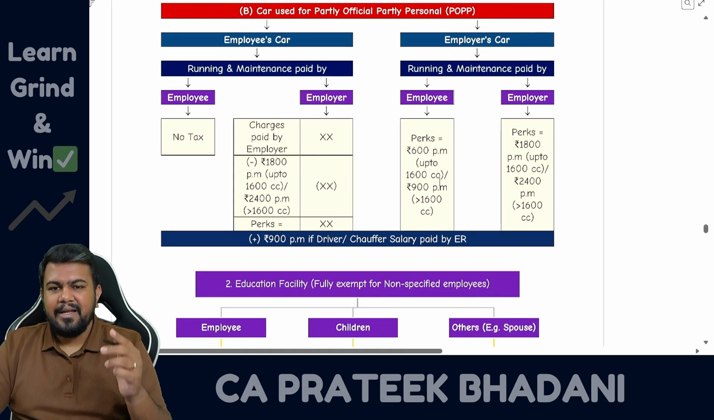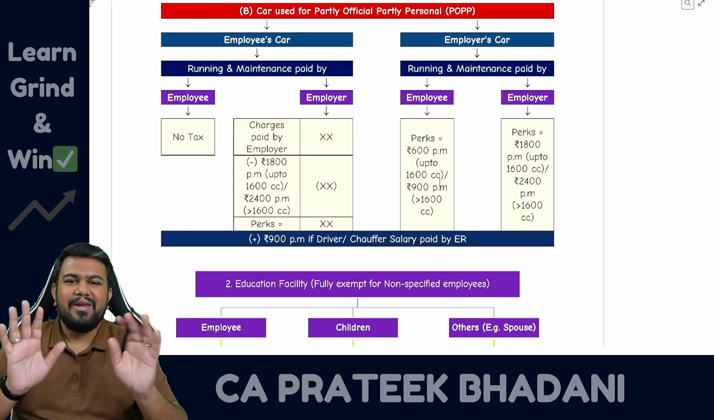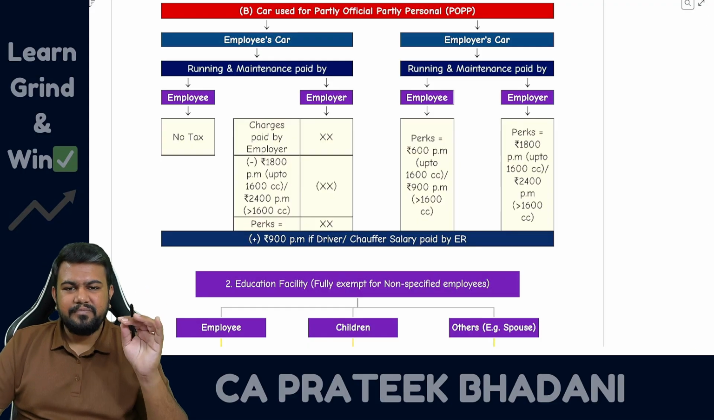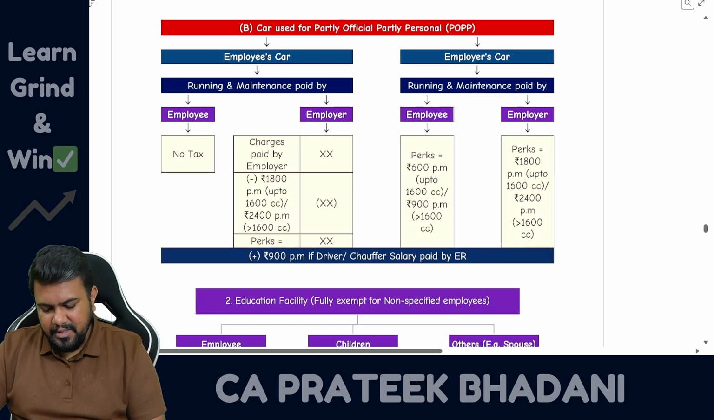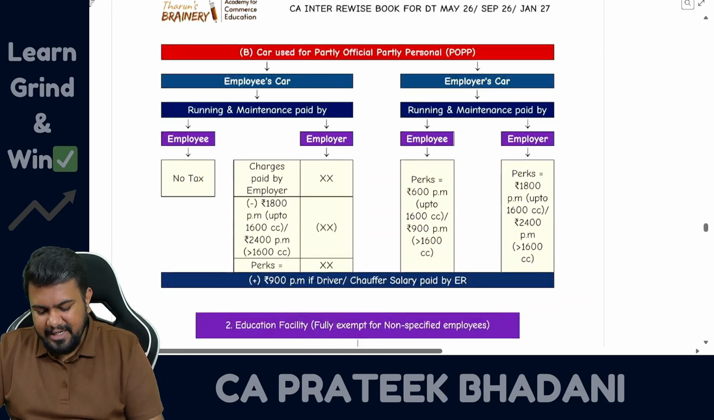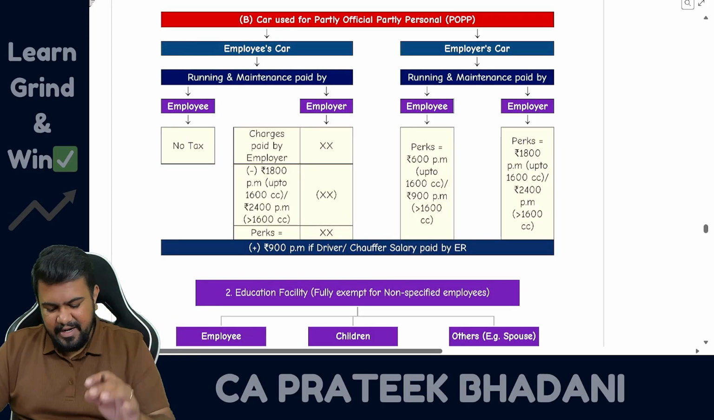Over and above that, if the employer is also giving driver, then for the driver, don't include driver salary. For driver, you should only include 900 rupees per month. So this is the calculation of motor car facility. This motor car facility will be fully exempt for non-specified. It is only taxable for specified employees.